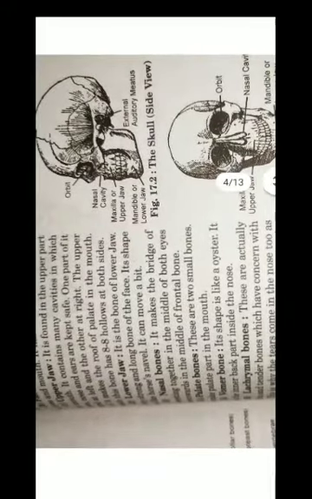One part of it is the lower jaw. It is the bone of the lower jaw. It is a strong and long bone of the face. It makes the bridge meeting together in the middle of both eyes. Palate bone, vomer bone, lacrimal bone, cheekbone, spongy bone.